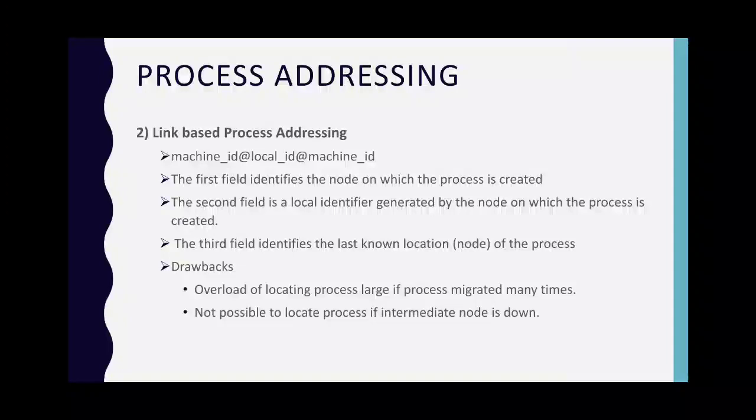And here the drawbacks are that the overhead involved in locating a process may be large. And second, if the node on which the process was executing, that is the intermediate node, is down, then it may not be possible to locate the process.